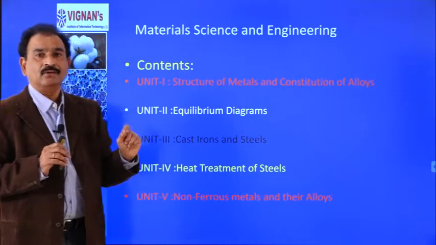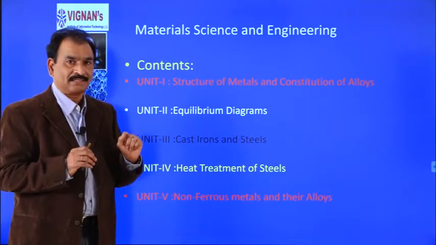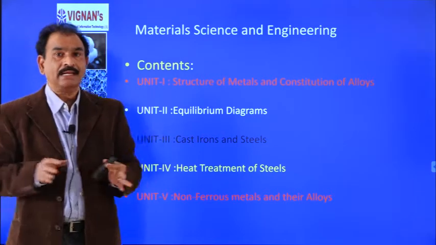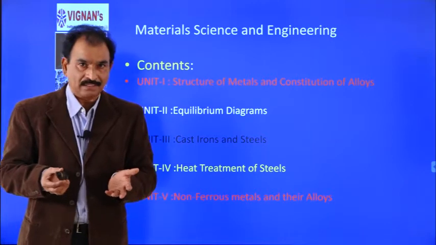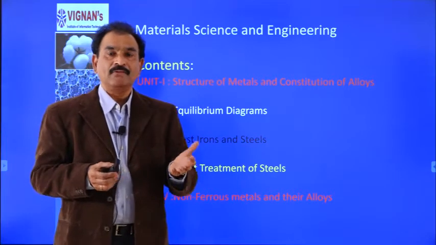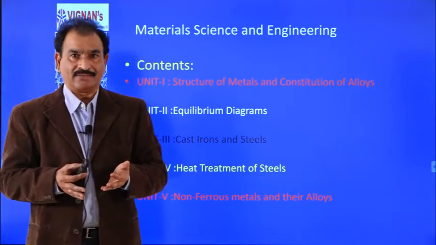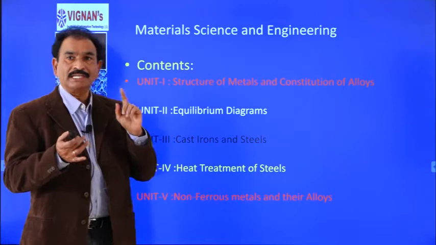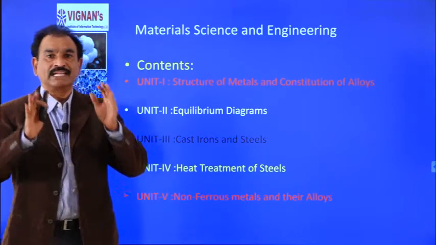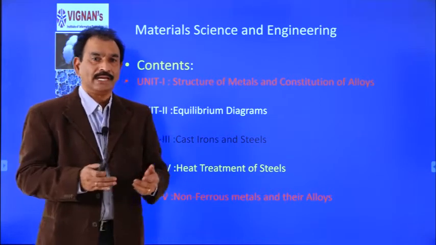In this unit, we will discuss lattice structure and the various lattice parameters, and also the various defects present in crystal systems or solids. Further, when you want to mix 2 or 3 metals to get an alloy, what are the properties required? So, in Unit 1, we discuss the bonding, the lattice structures, the defects present in solids, as well as the concept of producing new alloys.